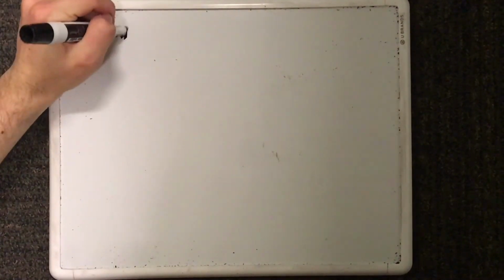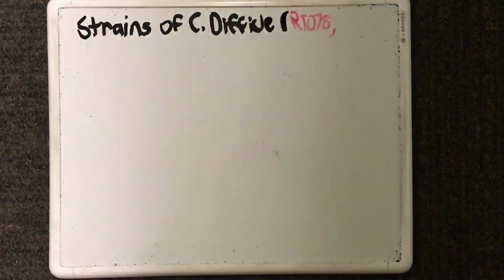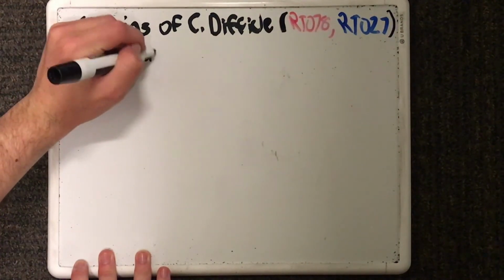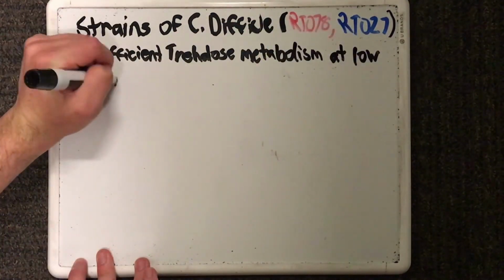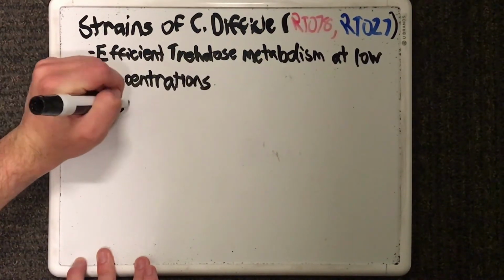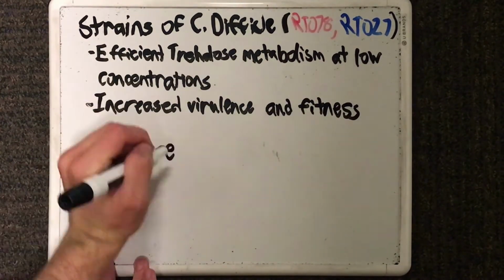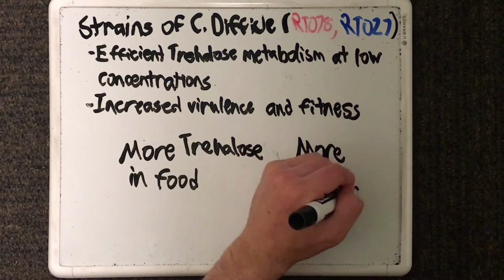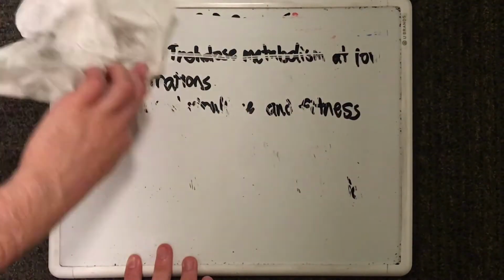So to sum it all up, scientists determined that the two epidemic strains of C. difficile, 078 and 027, both have efficient trehalose metabolism at low trehalose concentration, and both require this trehalose metabolism to have increased virulence and increased fitness. The timeline of increased trehalose usage in foods matches up with the origin of the 078 and the 027, along with the epidemics that both have caused.